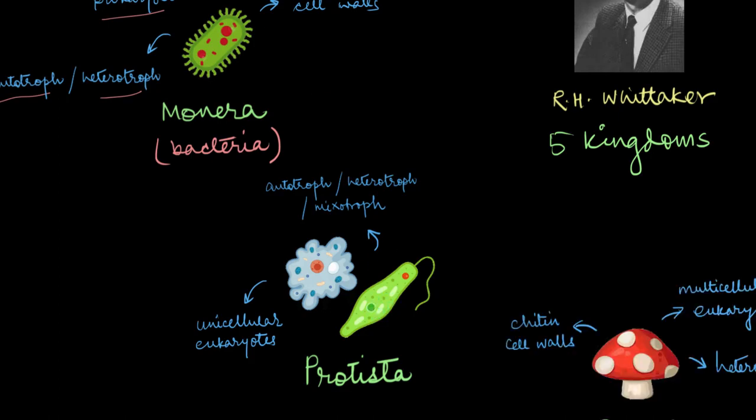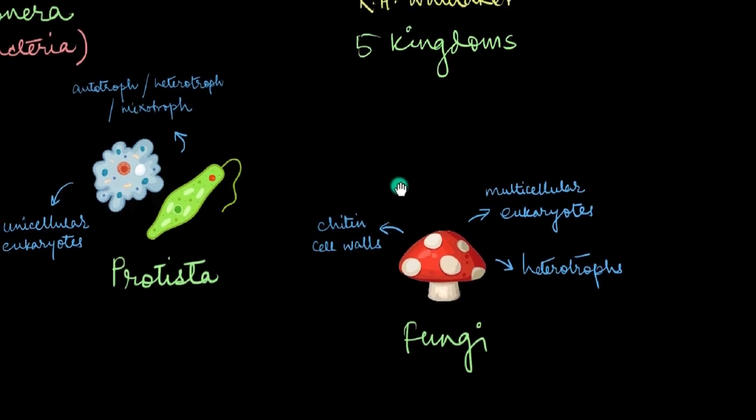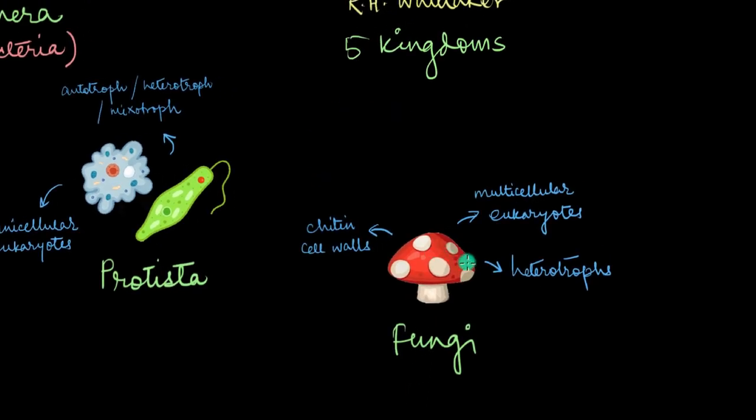The third kingdom is where the mushrooms are. Kingdom Fungi. Now, both fungi and plants are multicellular eukaryotes, but a major difference between them lies in their cell walls. A fungal cell wall is made up of a compound called chitin. Meanwhile, a plant's cell wall is made up of cellulose. So you see how important the composition of cell wall is over here for this classification. Fungi are also exclusive heterotrophs, and most of them get their nutrients from dead and decaying matter.